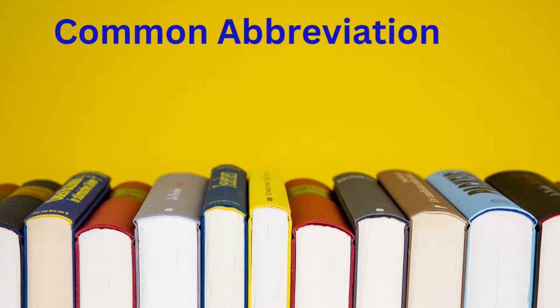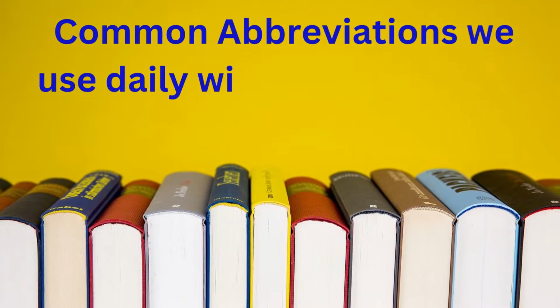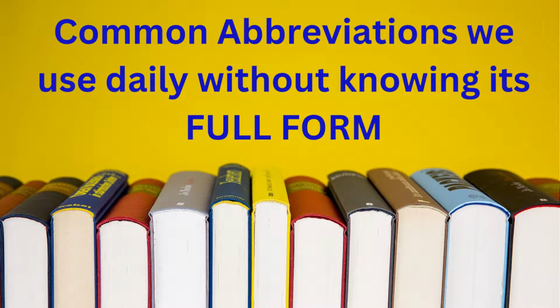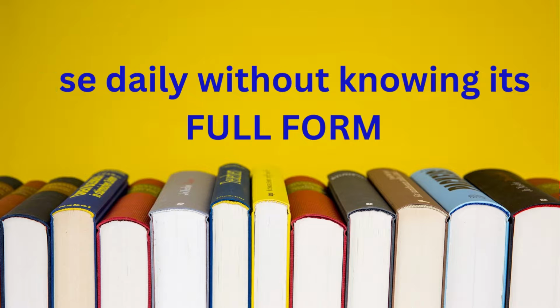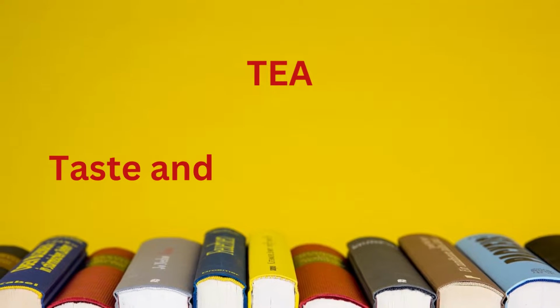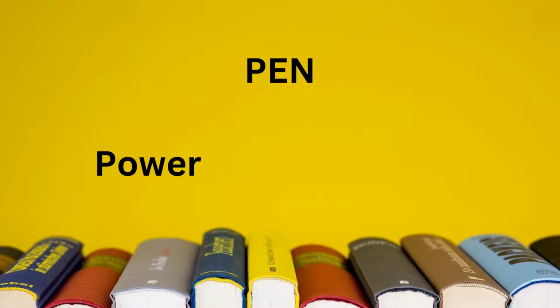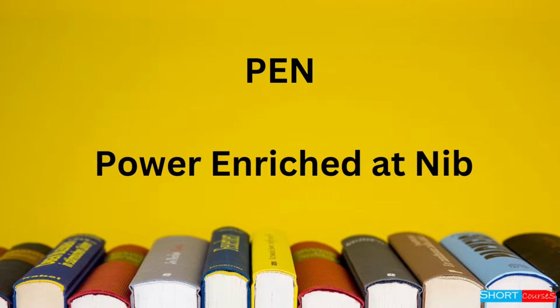Welcome to Short Courses. Today let's see what are the common abbreviations we use daily without knowing its full form. T. Full form of T is taste and energy admitted. Pen. Full form of pen is power enriched at nib.